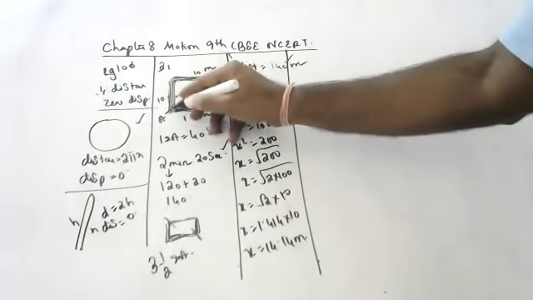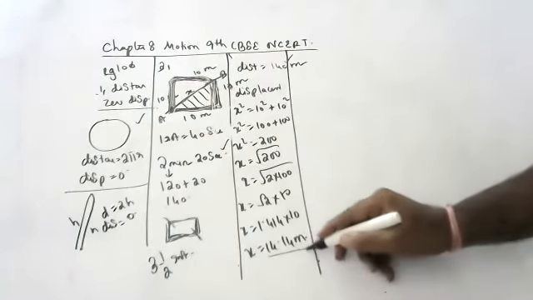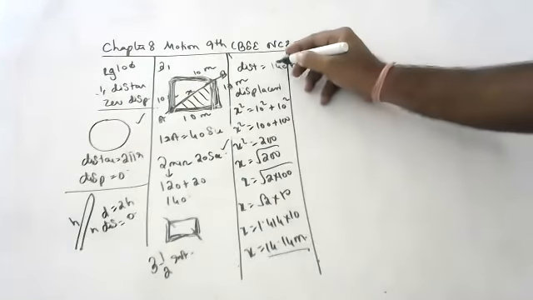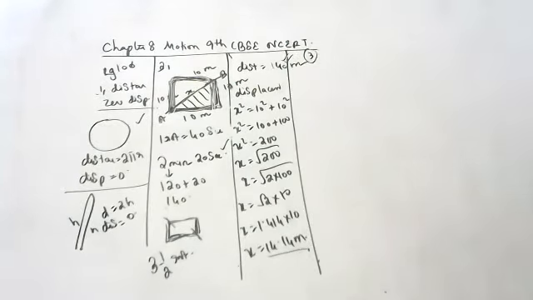Displacement is the shortest distance between initial and final points. So displacement is 14.14, whereas distance is 140. You should be very careful, children, while doing these questions. Each and every point you have to show.